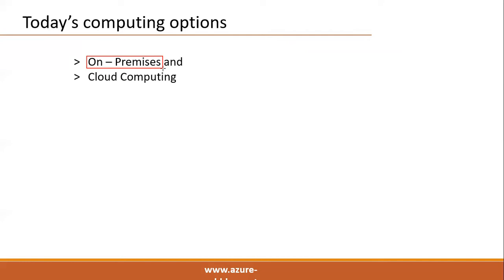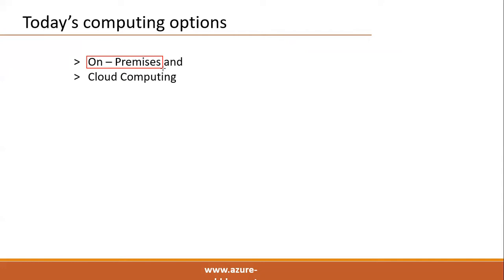So at the client location, we maintain a local data center. But remember, to build the local data center and make it functional is a time-taking process.